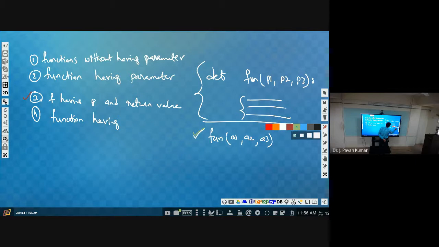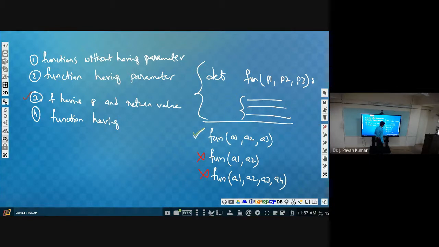But let us say we call this by supplying only 2 parameters, a1, a2, or we call it like this: a1, a2, a3, a4. These two are not valid. With a1, a2, we are passing only 2 arguments, but the definition has 3 parameters, so it is not matching and not allowed.